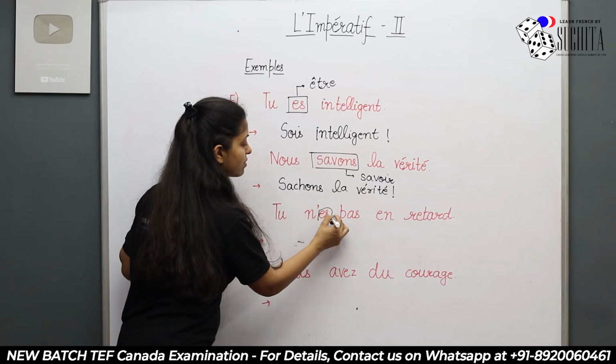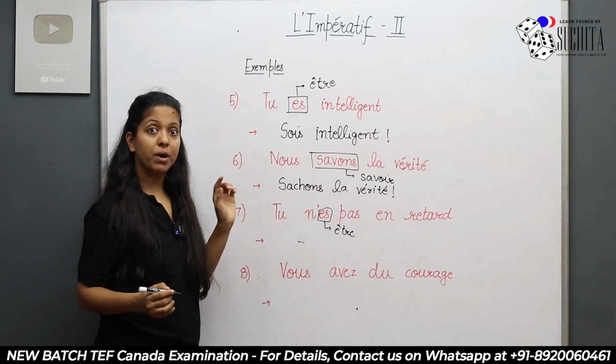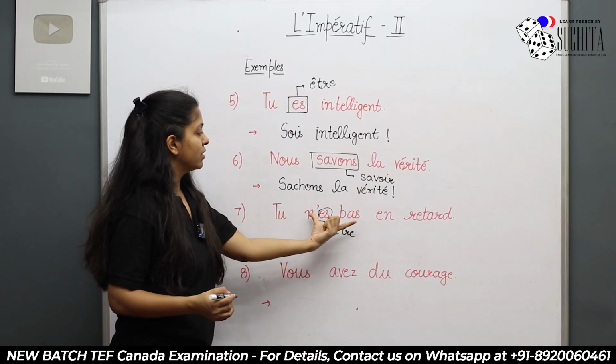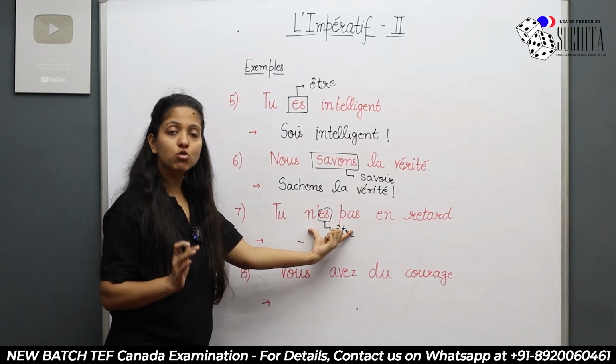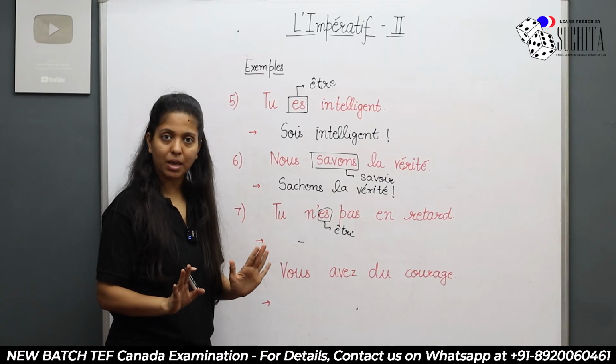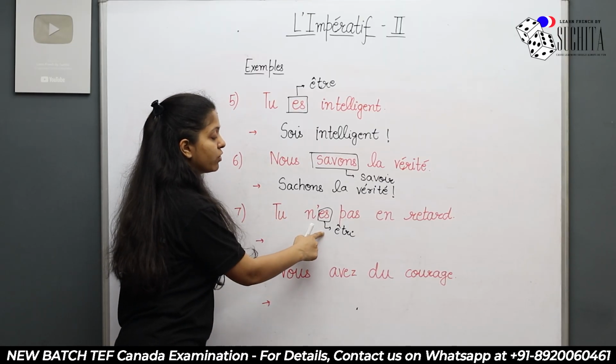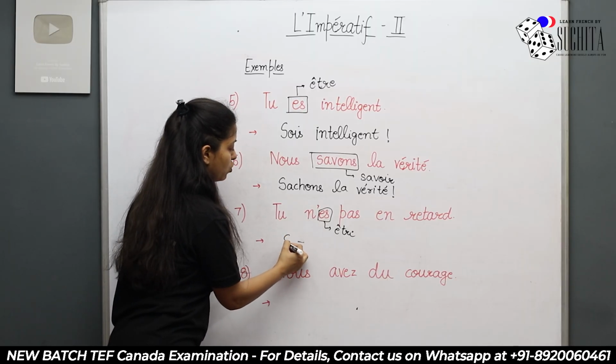The next one, tu n'es pas en retard, which means you are not late. Again, you see this is the verb être. Purposely I have written this in the negative form, just to show you that negative and positive are not different. It will just remain the same. How? You're going to omit this tu. With tu, the form of the verb être is sois.